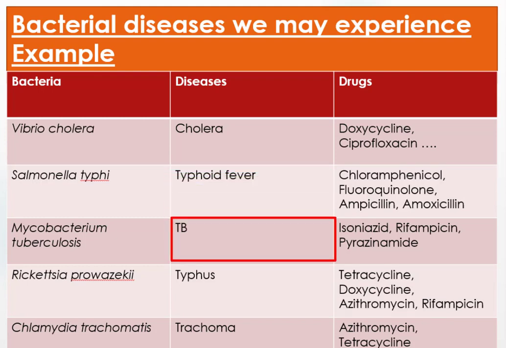The third type of bacterial disease that we might experience in our community is tuberculosis or TB. This disease is caused by Mycobacterium tuberculosis and it can be treated by using antibiotics like isoniazid, rifampicin, and pyrazinamide.